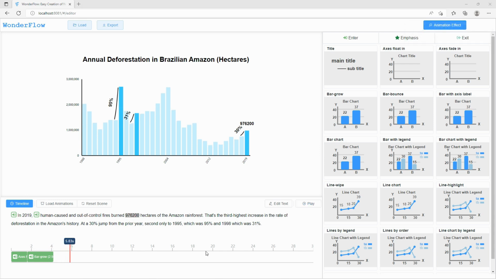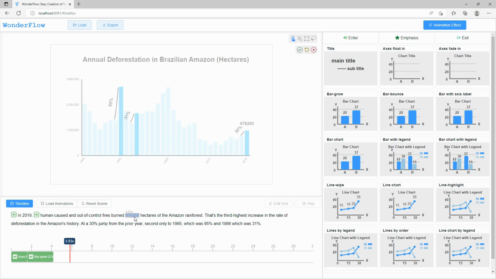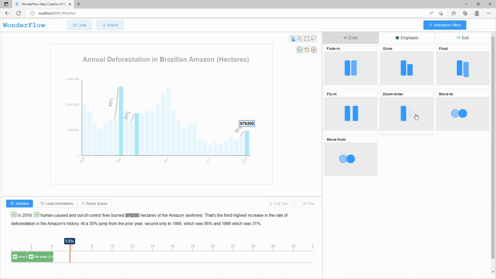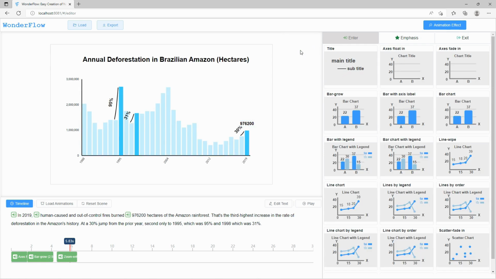After that, Nancy expects the textual annotation 976,200 to appear simultaneously with the narration 976,200 hectares. By binding these two, she then applies a zoom enter animation to make the text elements enter.